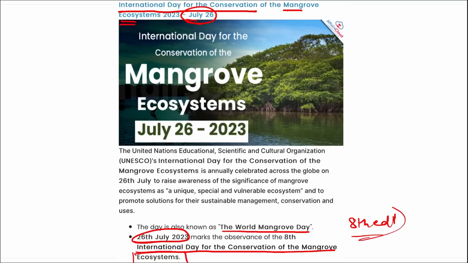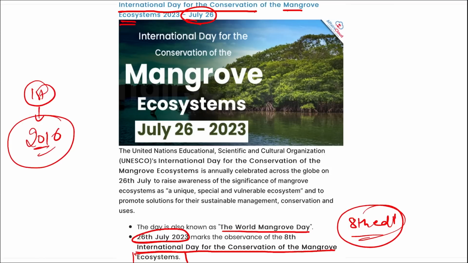That means it was the 8th edition of this day that we observed in July 2023, that is 26th of July. Correct? So the first ever edition of this day was observed in the year 2016, that is 26th of July 2016.